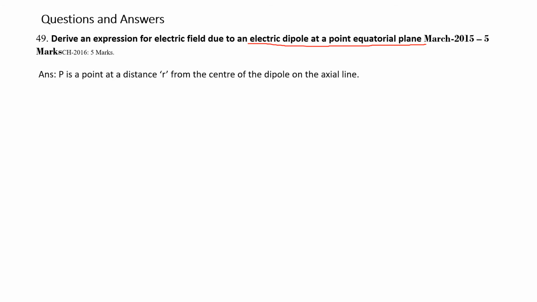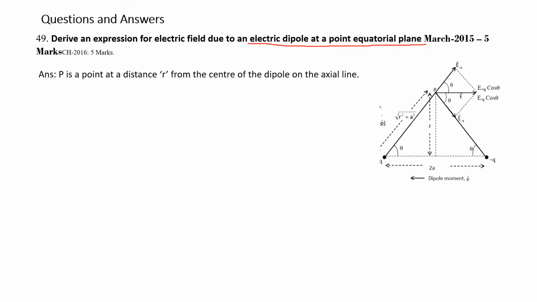Answer. P is a point at a distance r from the center of a dipole on the equatorial line. Please see the figure here. P is a point, plus Q and minus Q is a dipole here. This is the perpendicular plane, the equatorial plane, and P is located at a distance r. This is distance r here. This is the point P. P is located at a distance r from the center of the dipole.